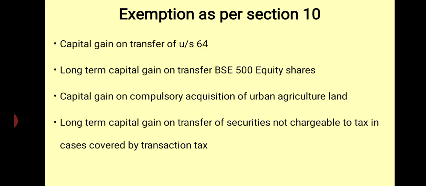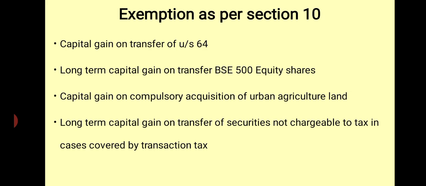Then the third one, capital gain on compulsory acquisition of urban agricultural land. This exemption is applicable only if the assessee is an individual or an HUF. He owns an agricultural land situated in an urban area. The transfer is done by way of compulsory acquisition.